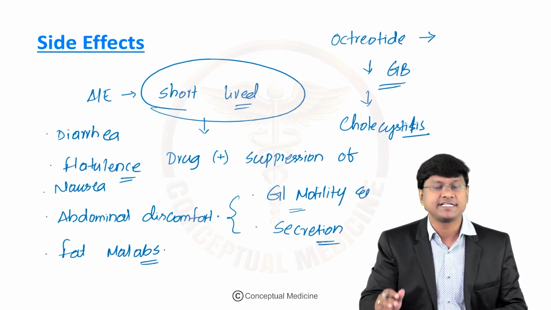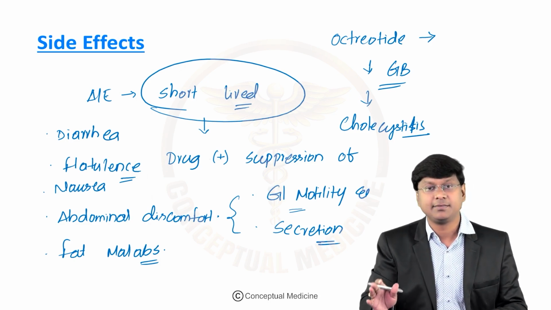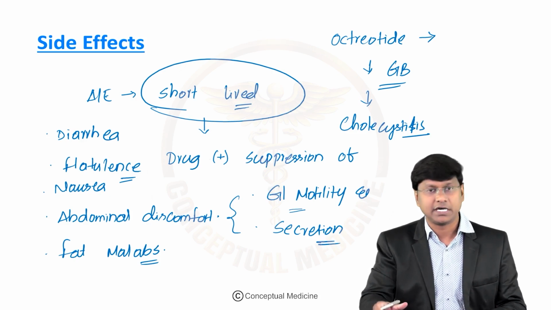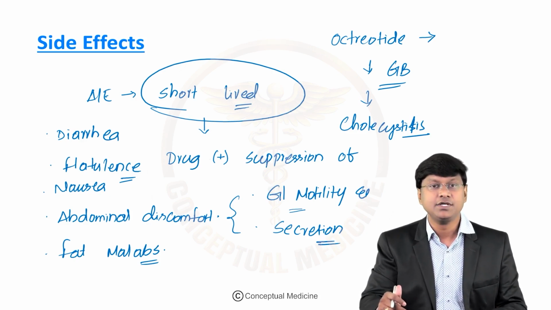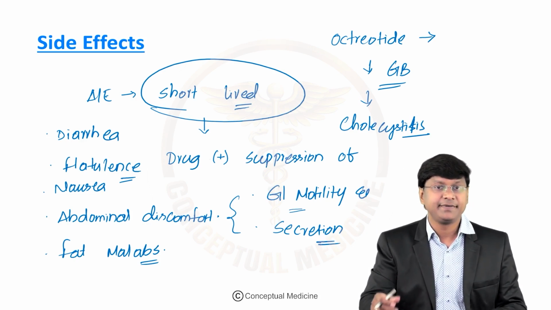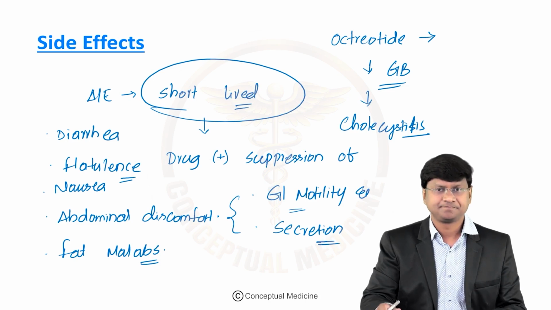So please remember, octreotide suppresses the postprandial gallbladder contractility and it will delay gallbladder emptying. In almost up to 30% of patients, they develop long-term echogenic sludge or asymptomatic cholesterol gallstones. So initially they can have cholecystitis and subsequently there will be development of gallstones as well.